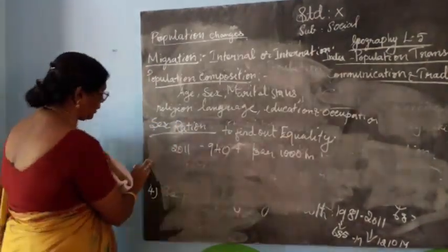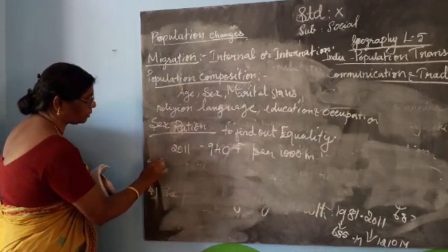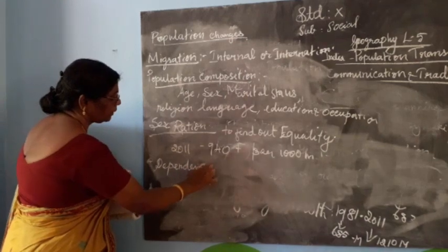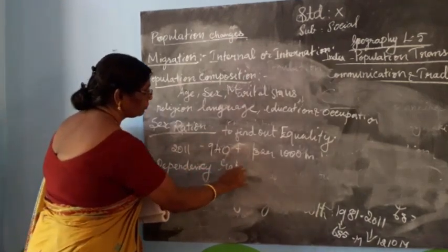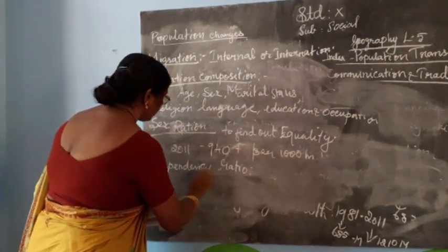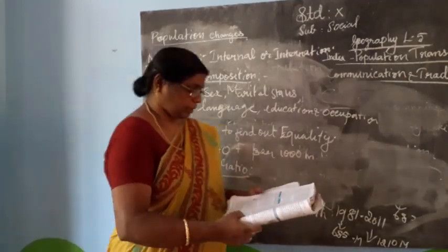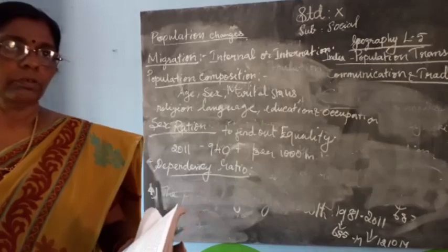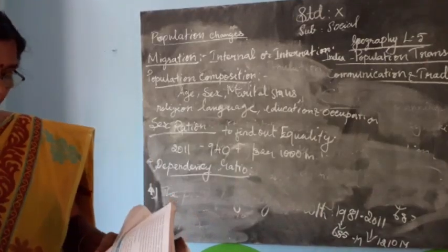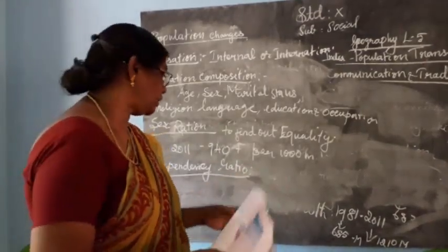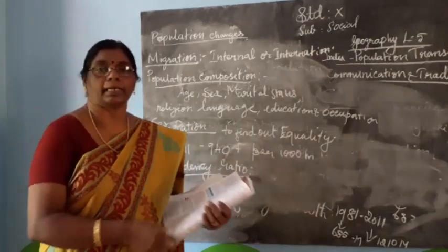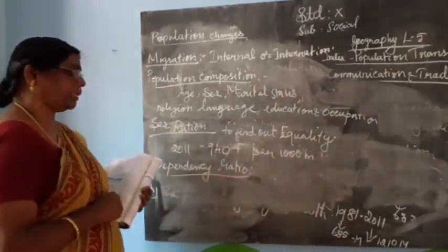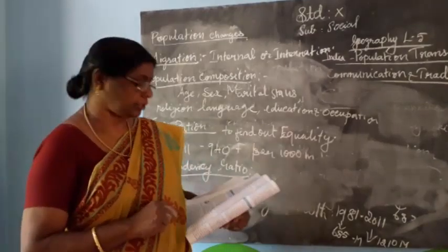What is meant by dependency ratio? Next we will study the dependency ratio. It is the ratio between the economically active and economically inactive population.